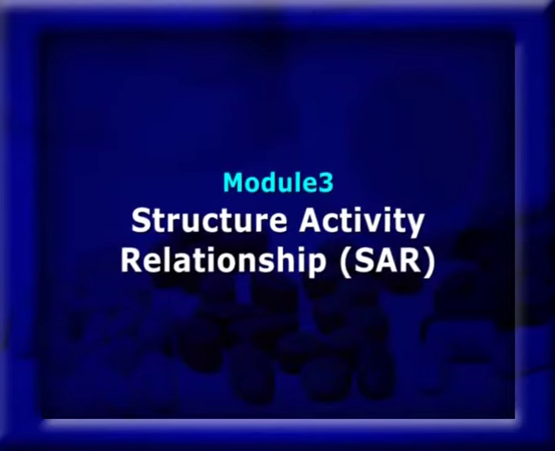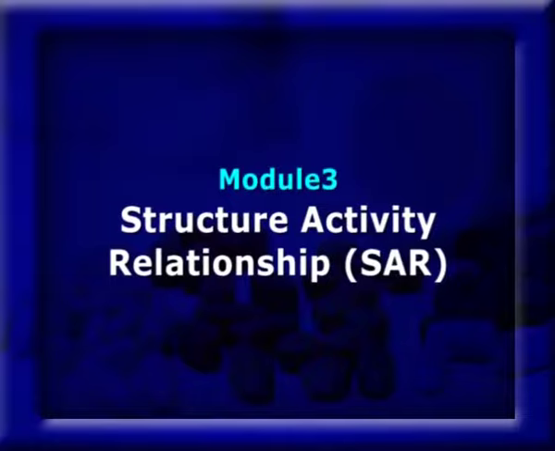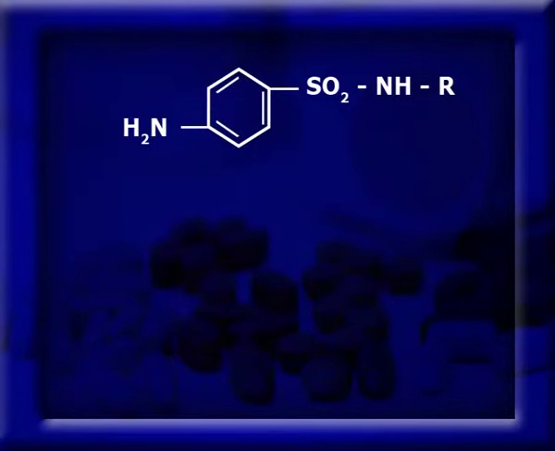Let us begin with module 3, which is around the structure-activity relationship of sulfonamides. Because sulfanilamide is a rather small molecule, there are not too many variations that can be carried out without changing the basic nucleus. The following generalizations regarding structure-activity relationship were arrived at quite early in the development of sulfonamides, which guided the subsequent work on molecular modification. These generalizations are also shown in a figure in a schematic way.